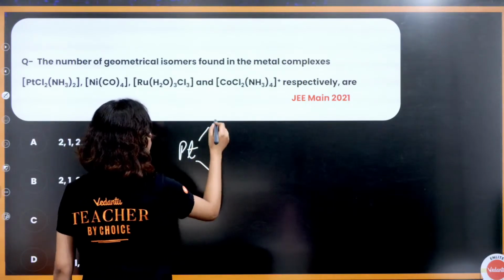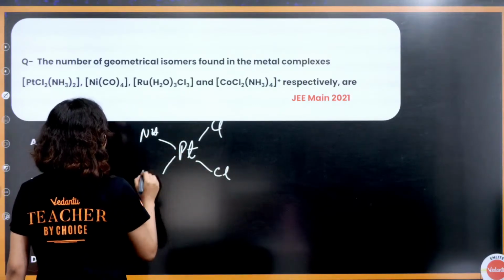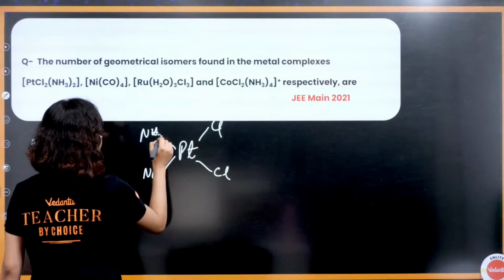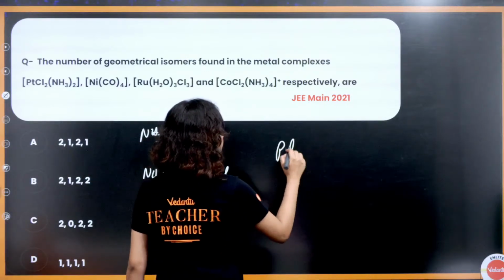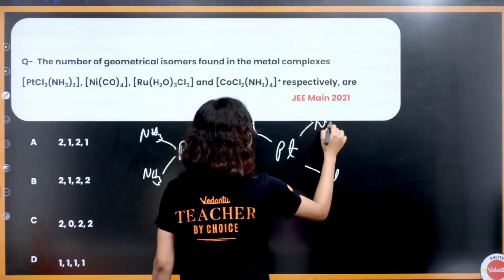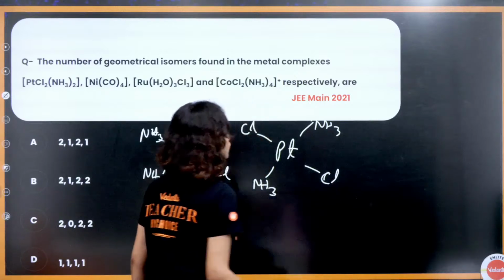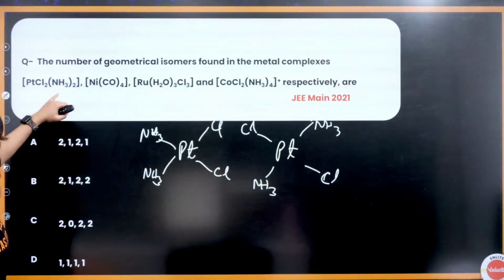PtCl2(NH3)2. Cl can be here like this, NH3 can be here like this. Or it can be Pt, Cl, NH3, NH3, like this. So this one has 2, okay, this one has 2.